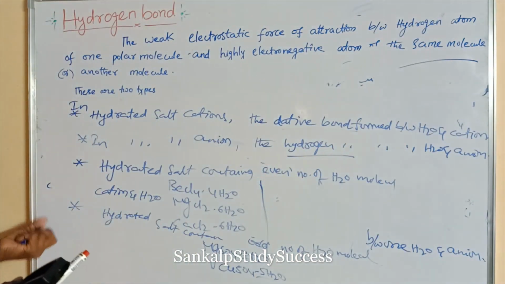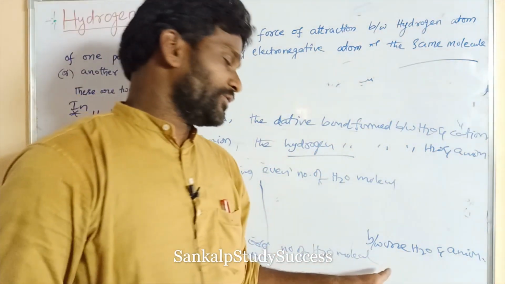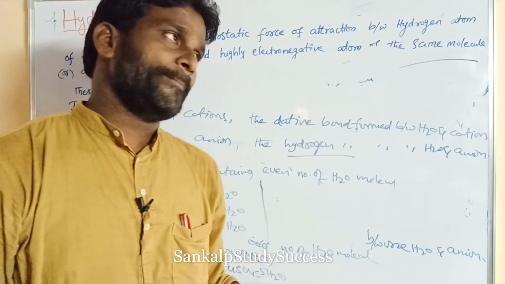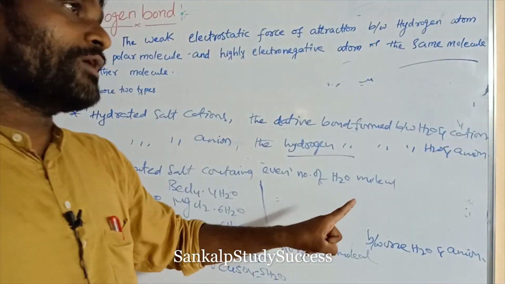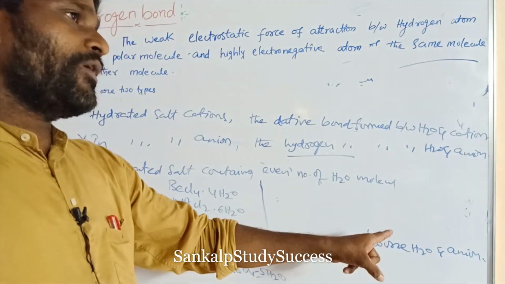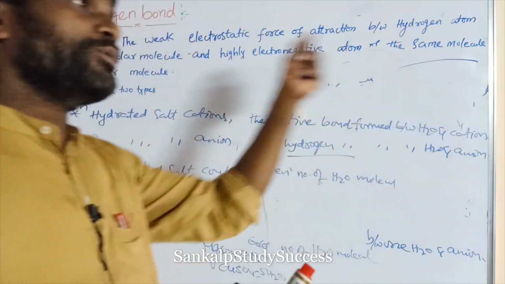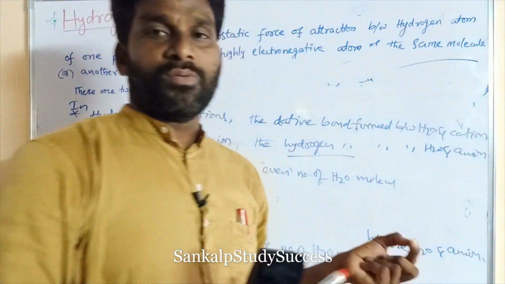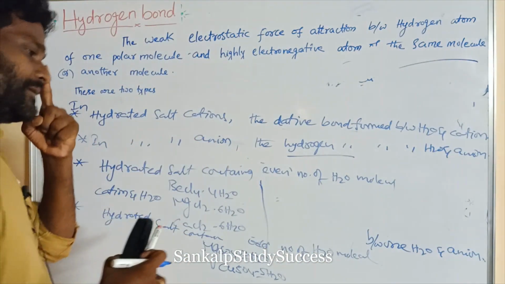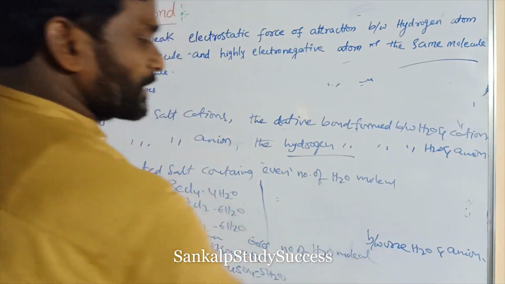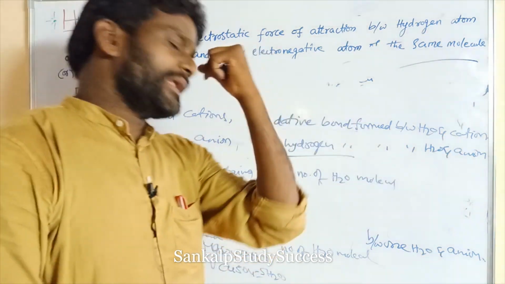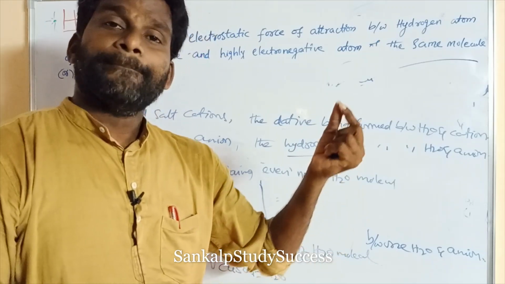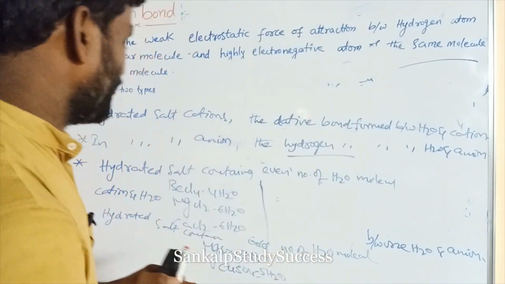But in odd-numbered hydrates like MgSO4 7H2O and CuSO4 5H2O, only one water molecule forms a bond with the anion. That anion and water molecule bond is a hydrogen bond. The remaining cation and water molecule bonds are dative bonds.